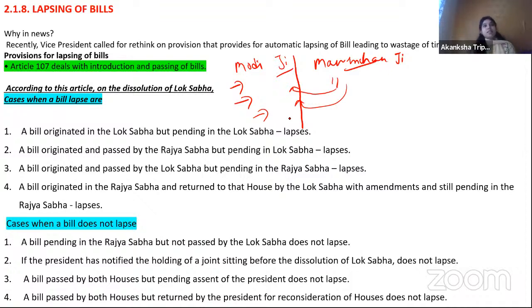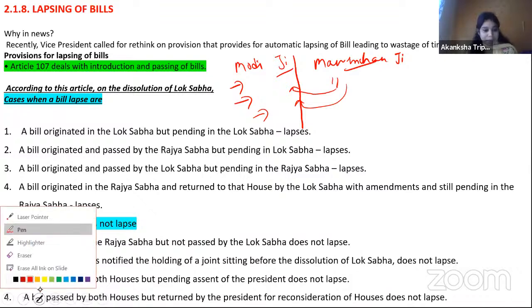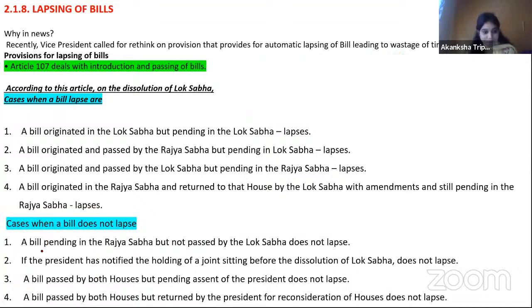So this is the reason our Constitution made certain provisions for when a new government comes into the picture. Generally they like to introduce their own policy and their own laws. This happens so that there are no clashes, which is why bills in the Lok Sabha lapse. Let me give an example so it's clear. A bill originated in the Lok Sabha. Right now I'm talking about the cases when the bill lapses.